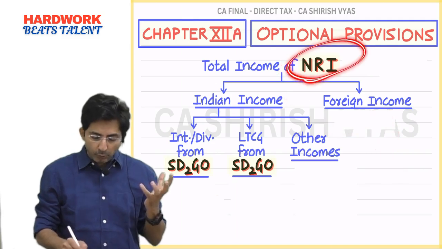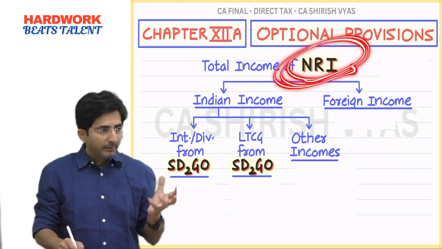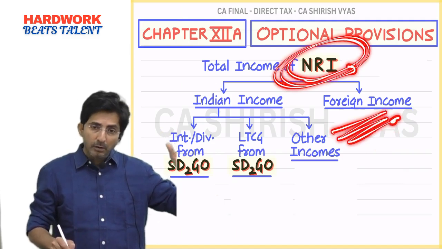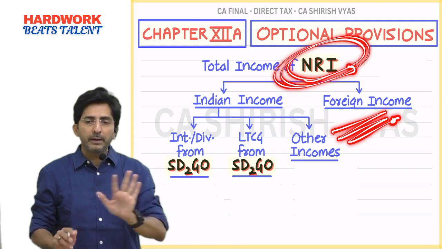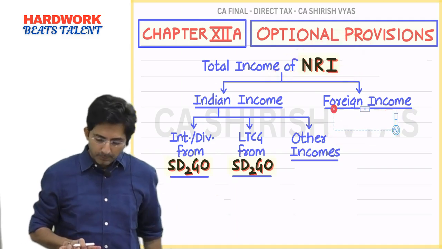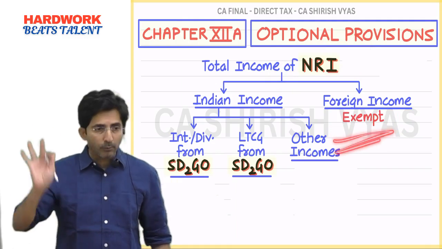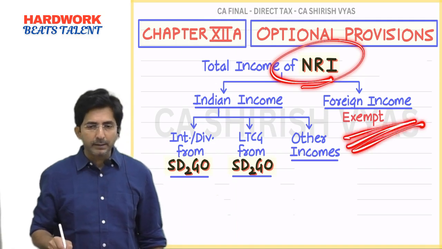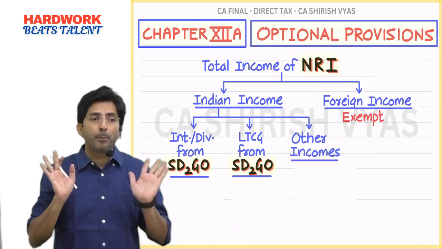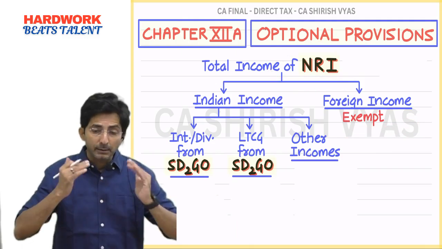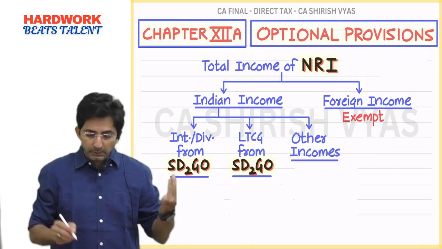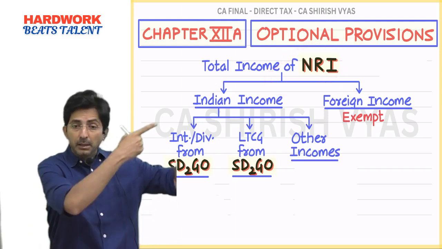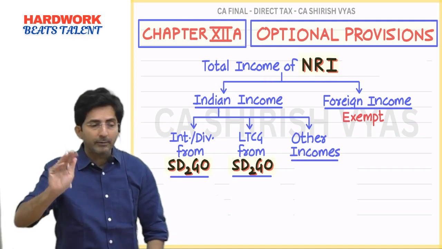Feel like this, non-resident Indian, he stays abroad, plus his income is also abroad. So Indian government does not have right to tax him. So this will be exempt straightforward. So from NRI, please remove the foreign income. It doesn't come within the scope. It is outside the scope of taxation, because Indian government cannot force him to pay tax on his income which is earned abroad. Indian government does not have right.